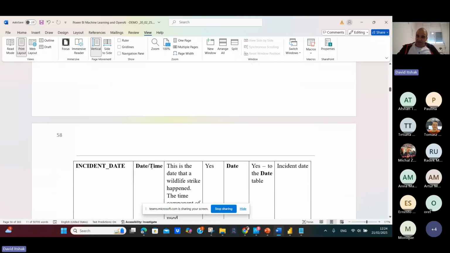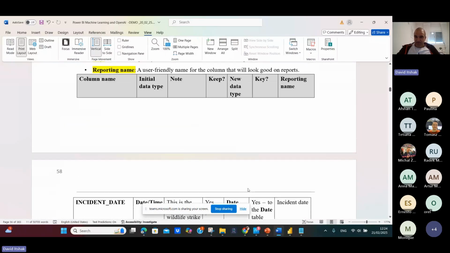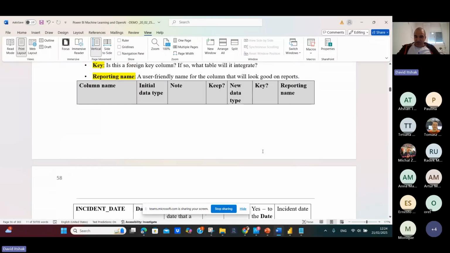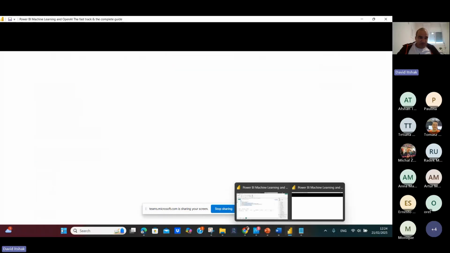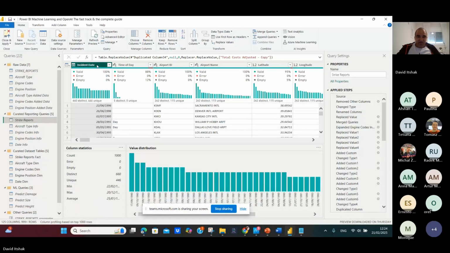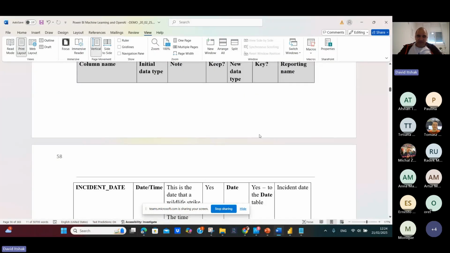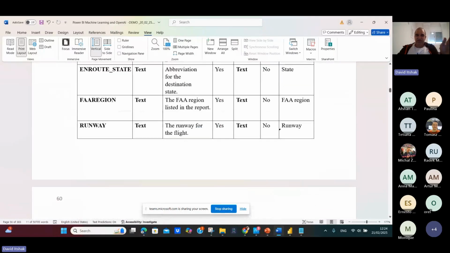So for example, this is the date, which is datetime, which is noted, you get the note, keep yes, new data type date, key, yeah, it is the key to the date dimension table. And if you go here, you go to the Slack report, you can see this table, and you can decide what to do with this column. So I will not tire you, but you have to go through each column and decide what to do with the column. So this is the full description.